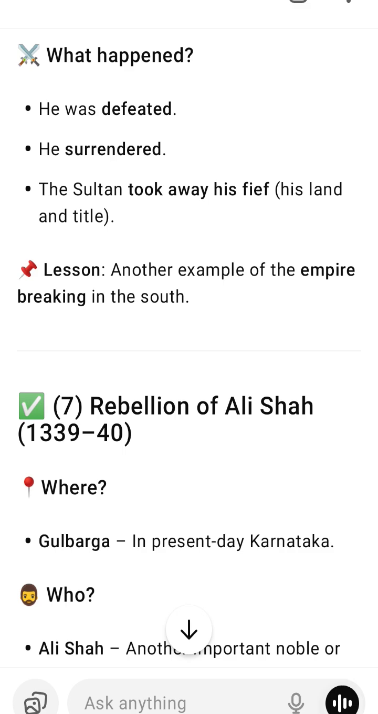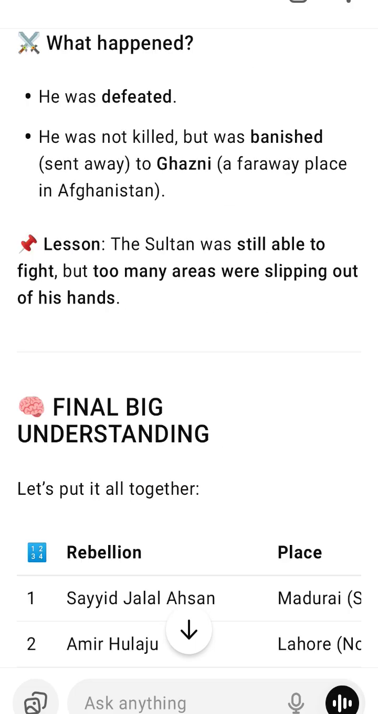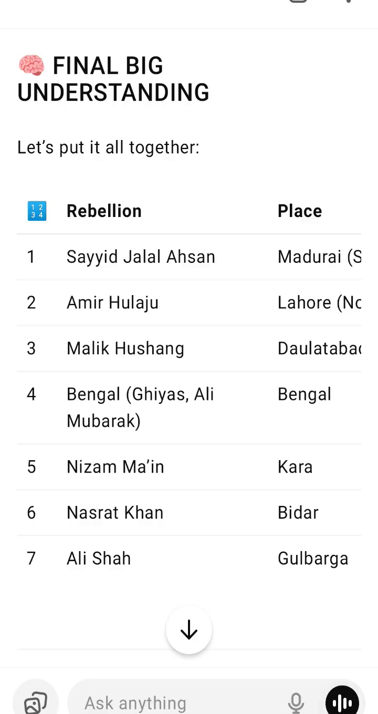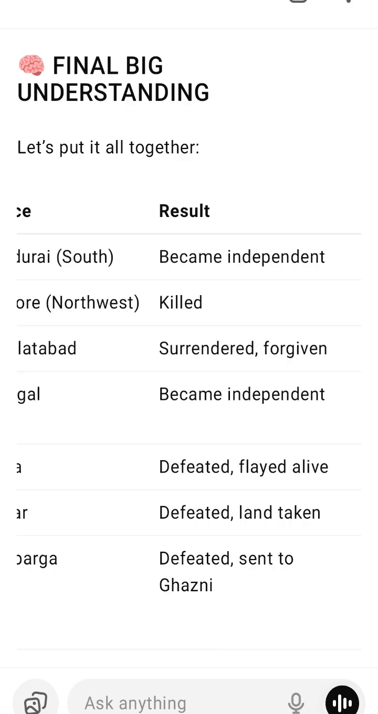1. Rebellion of Sayyid Jalaluddin Ahsan, 1335, Madurai, South India. Jalaluddin Ahsan was a governor in Madurai, modern Tamil Nadu. Seeing the Sultan's weakness, he declared himself independent and became ruler. Mohammad bin Tughlaq marched south himself, but could not defeat him. This led to the creation of the Madurai Sultanate, which stayed independent. Result: Delhi lost control over Madurai permanently.